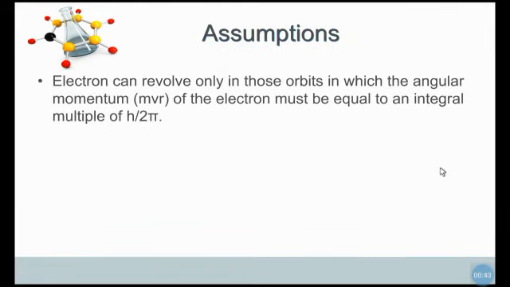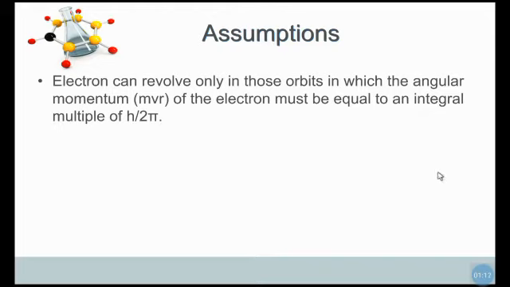The next assumption: electrons can revolve only in those orbits in which their angular momentum, that is, the momentum the electron gets while revolving in the circular path, is an integral multiple of h by 2 pi.